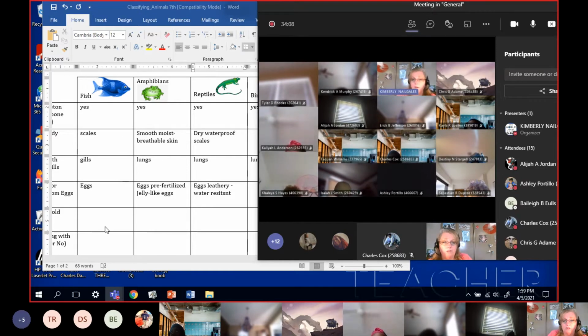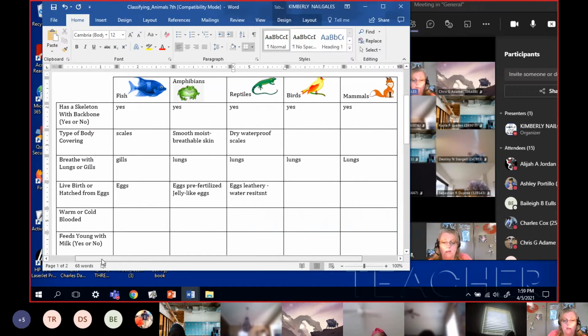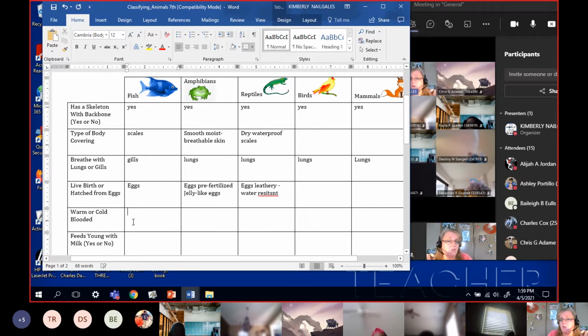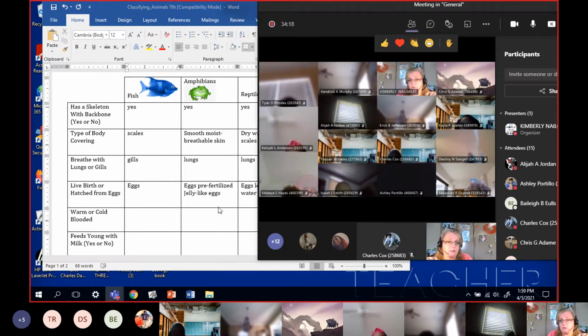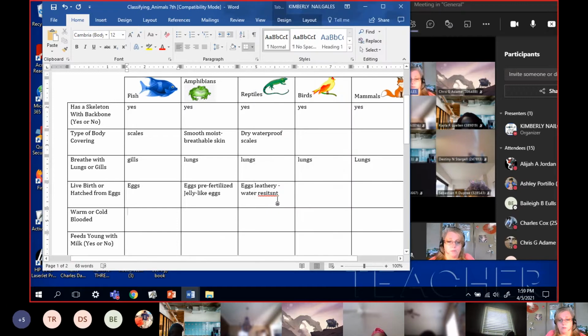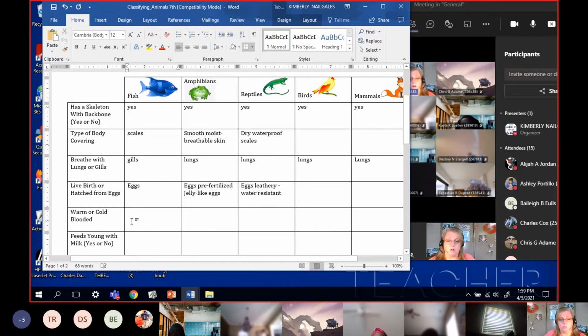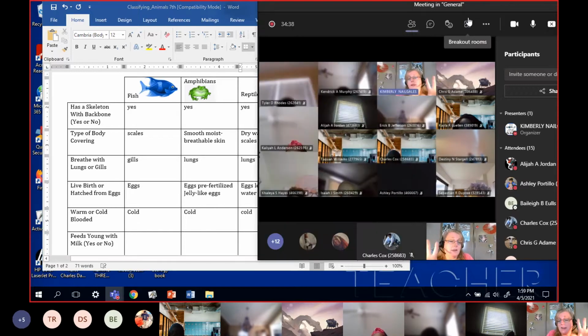Let's think about this warm-blooded versus cold-blooded thing, this last one down here. Are fish cold-blooded? Yes. Fish are cold-blooded. Amphibians are cold-blooded. Reptiles are cold-blooded. Now, what cold-blooded means doesn't necessarily mean you're cold. It means you are whatever temperature the outside world is.